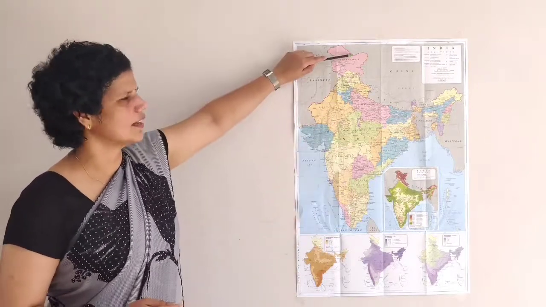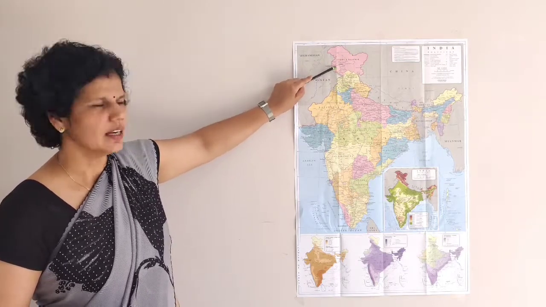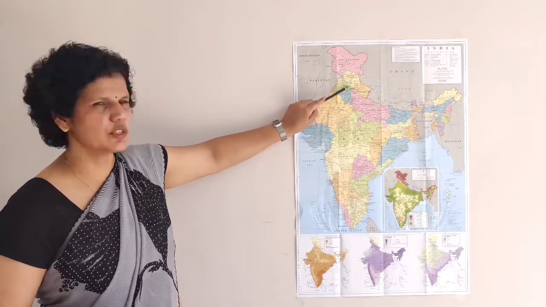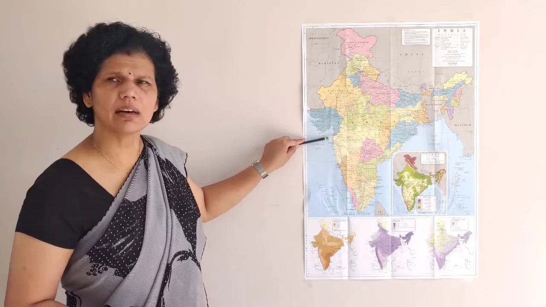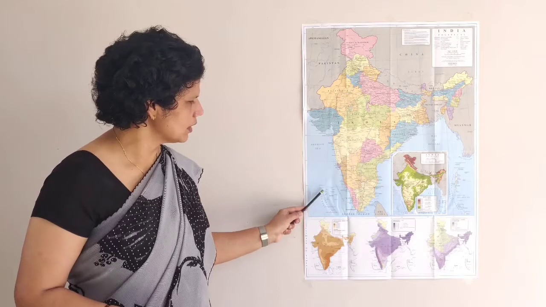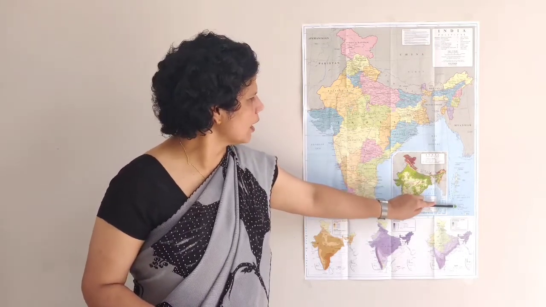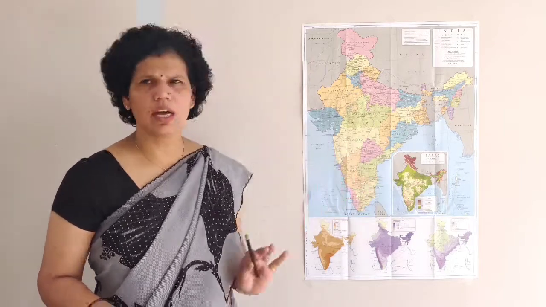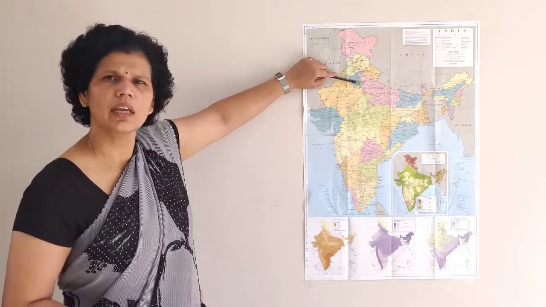Number 1, Ladakh. Number 2, Jammu and Kashmir. It's present here. Number 3, Chandigarh. It's present here. Number 4, Daman and Diu. Number 5, Dadra and Nagar Haveli. Number 6, this is Puducherry. Number 7, Lakshadweep. And number 8, the Andaman and Nicobar Islands, and the last, number 9, is our National Capital Territory Delhi, which is present here. So these are the 9 union territories.